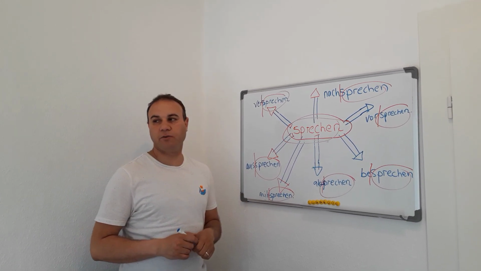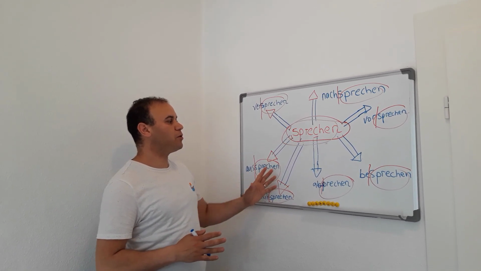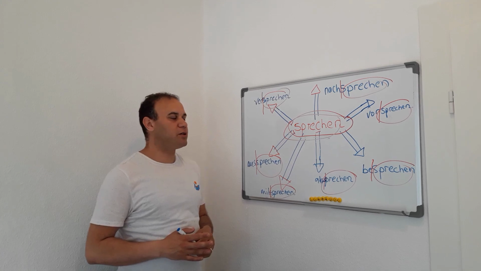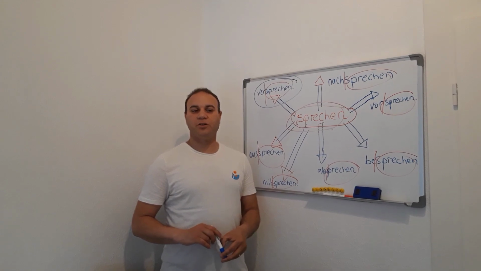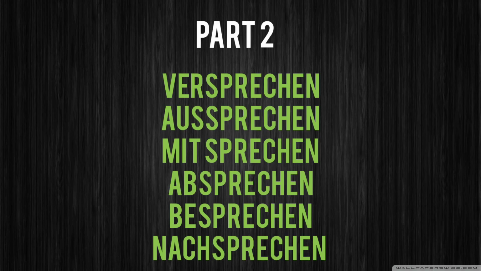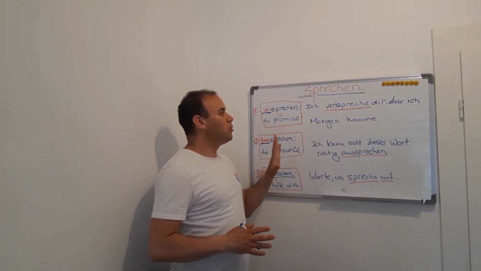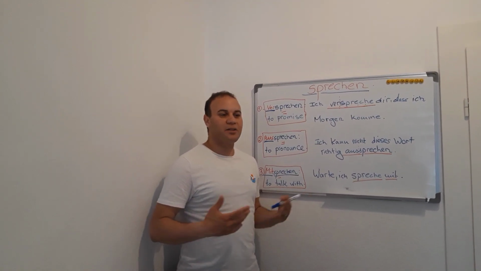And as I have said before, there are many prefixes that can be used with the verb sprechen, but in this short video, which will take five or ten minutes, we focus on six prefixes. Now we'll move to the second part of this short video in order to provide more explanations and examples, so we can understand it better than before.